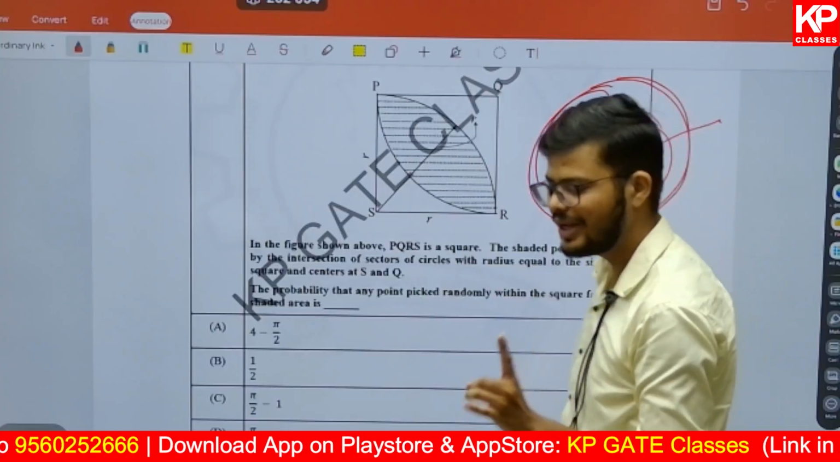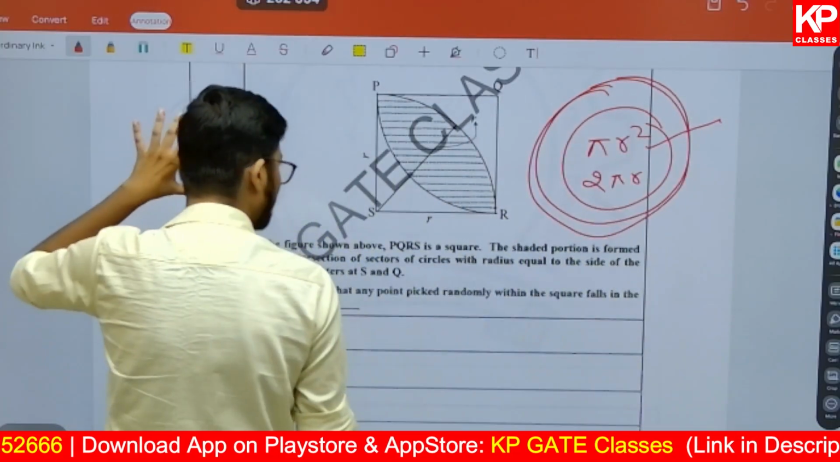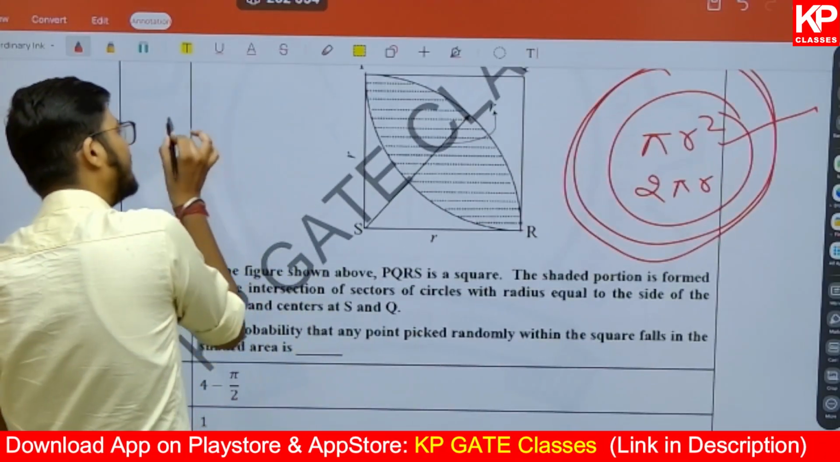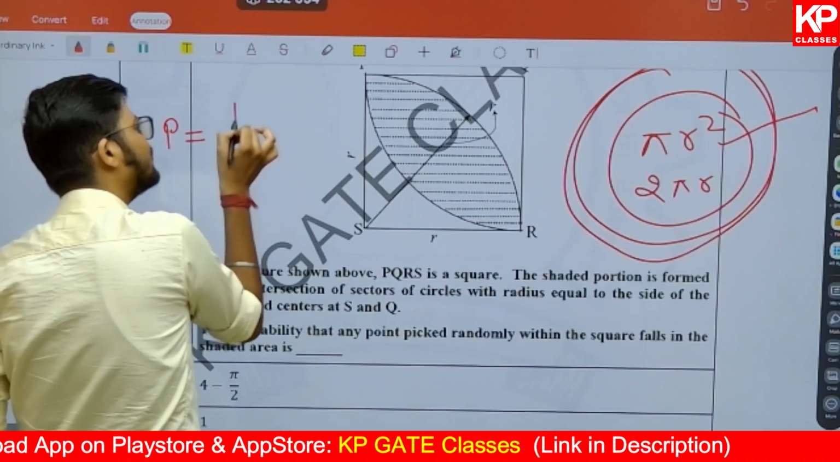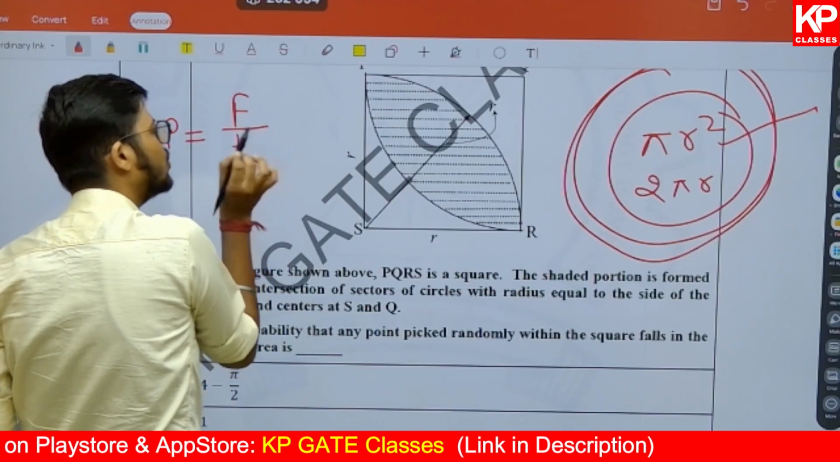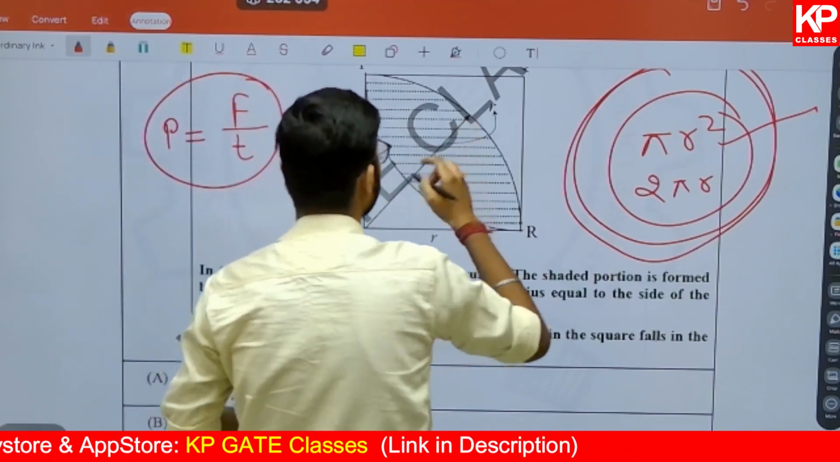So before going ahead, we need to understand what we mean by probability. So probability is calculated on what? The favorable outcome divided by total. So here what will be the total? Try to understand. What is the total?